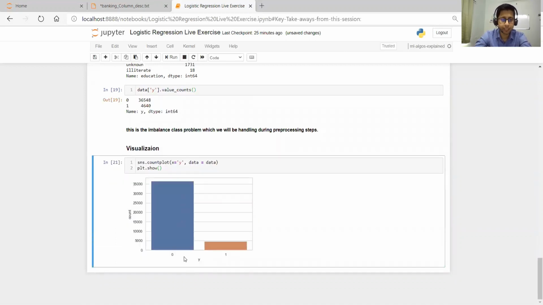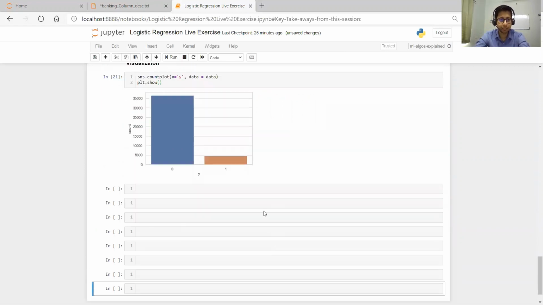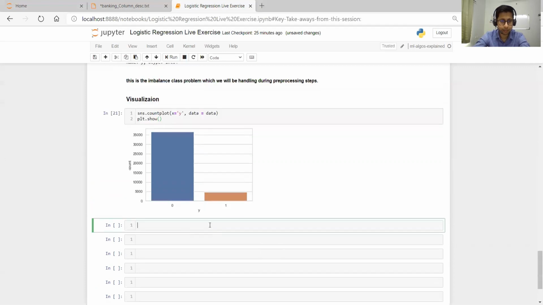Okay, so now see here. We have the zero category that is not subscribed and one is subscribed. Okay, and then we can see some more visualization with other charts. Let's do it one by one.